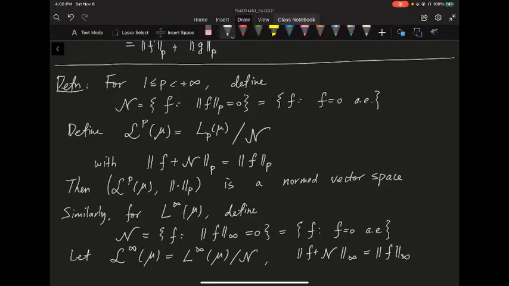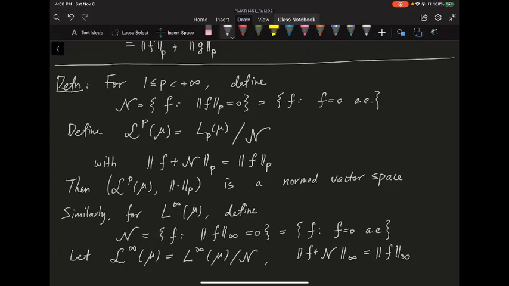So from last video, we saw the LP space is a vector space. Basically, it's one of the consequences in the proof of Minkowski's inequality. And we also have a semi-norm on this vector space. So based on the standard trick we saw earlier in this course, we can now construct a normed vector space by quotienting out where the semi-norm is equal to 0.